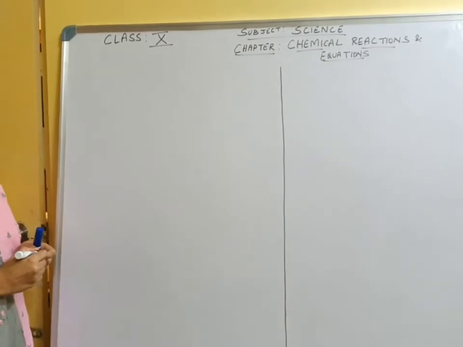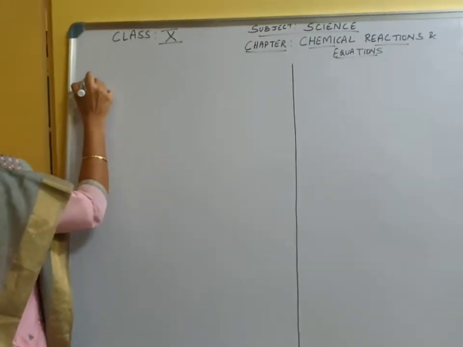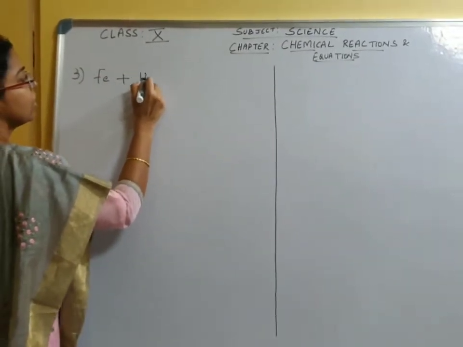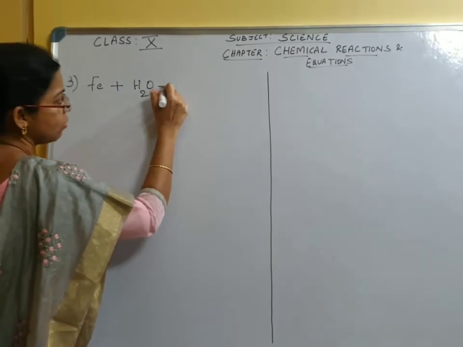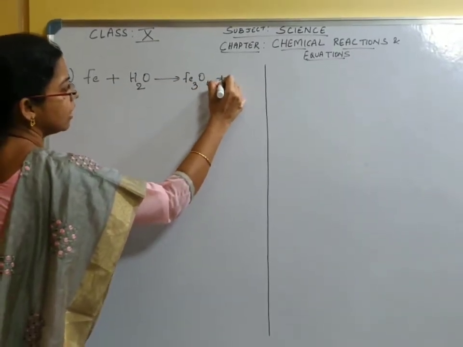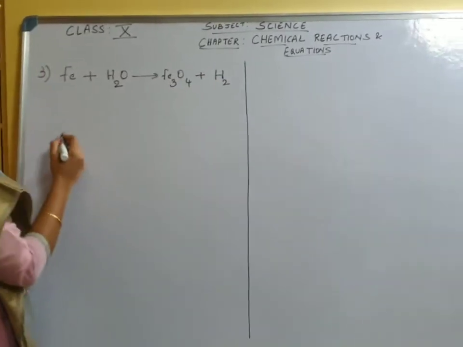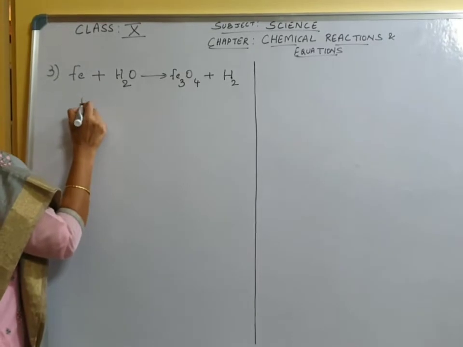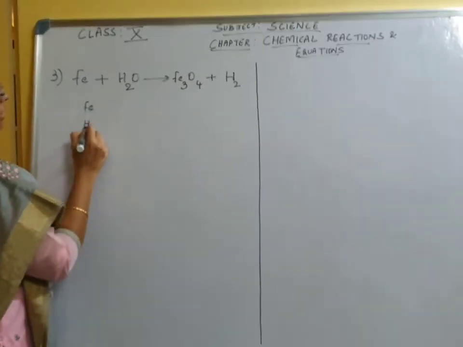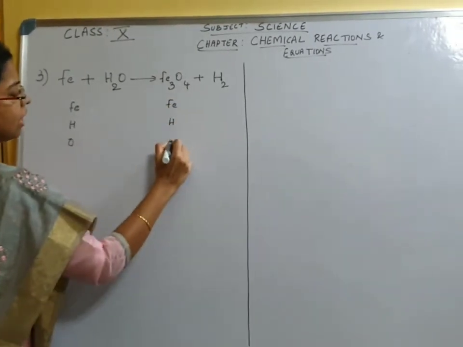We will consider one more example. Iron, when it reacts with water, gives iron oxide and hydrogen gas. Here, if you write down all the elements from the reactants: iron, hydrogen and oxygen, iron, hydrogen and oxygen.